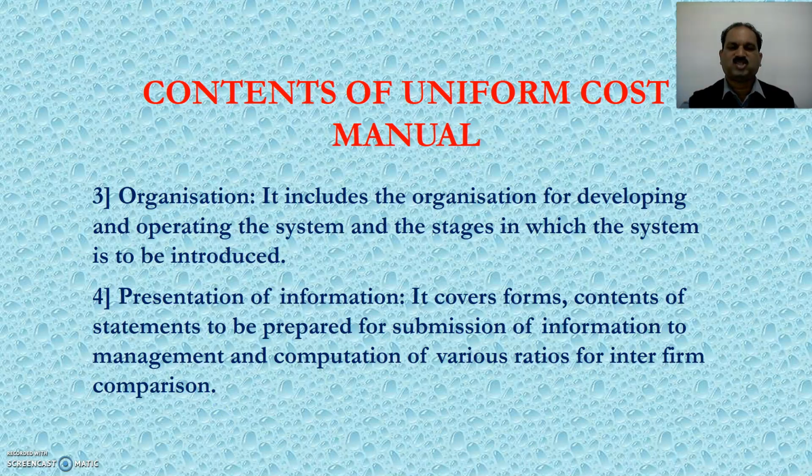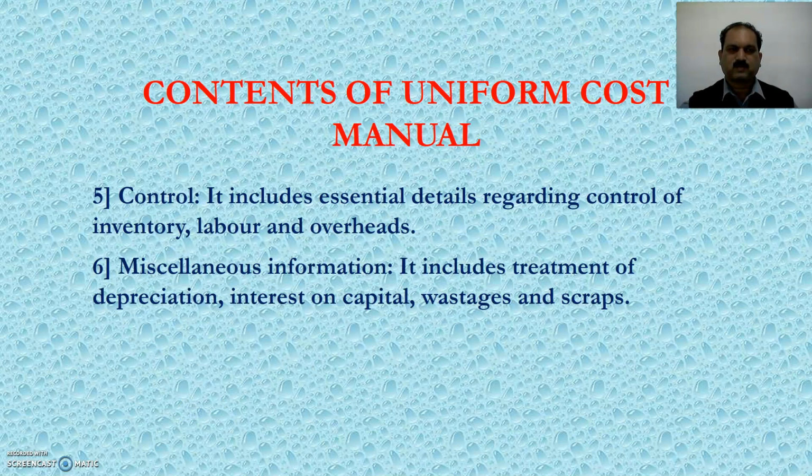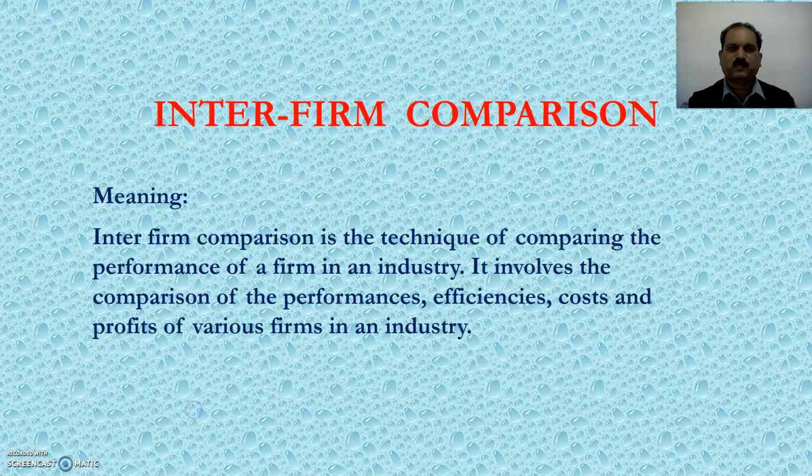Third part is organization. It includes the organization for developing and operating the system and the stages in which the system is to be introduced. Fourth, presentation of information. It covers forms, contents of statements to be prepared for submission of information to management and computation of various ratios for inter-firm comparison. Fifth, control. It includes essential details regarding control of inventory, labor and overheads. Sixth, miscellaneous information. It includes treatment of depreciation, interest on capital, wastage and scrap.